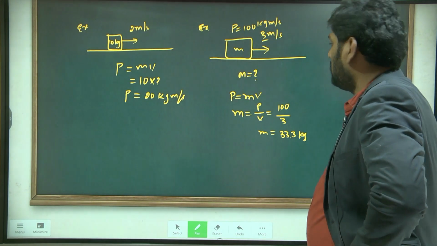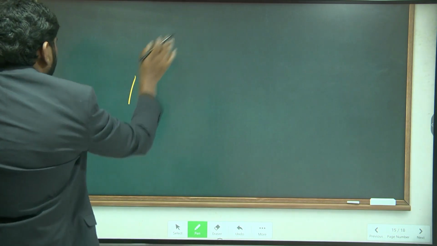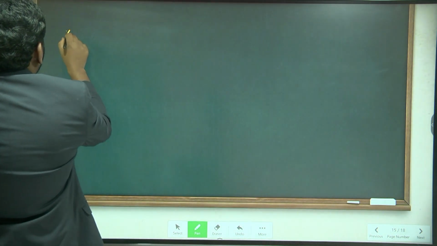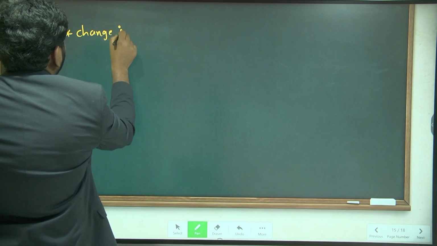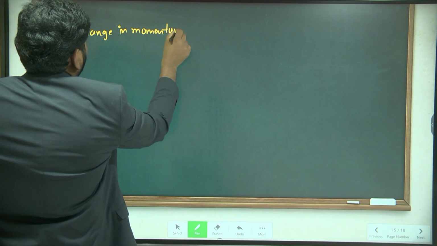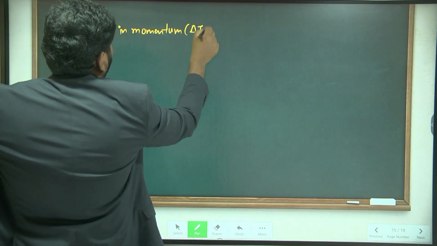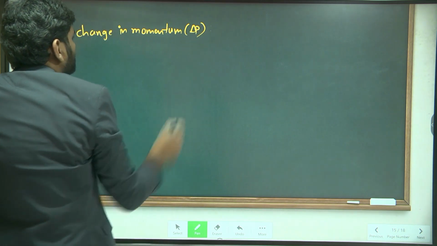So let's learn now about change in momentum, represented with delta P. What is this change in momentum?